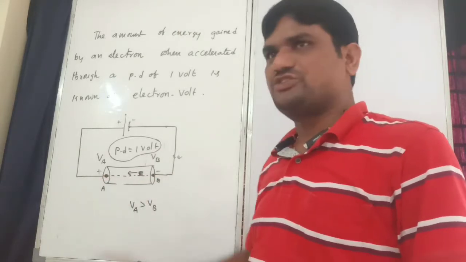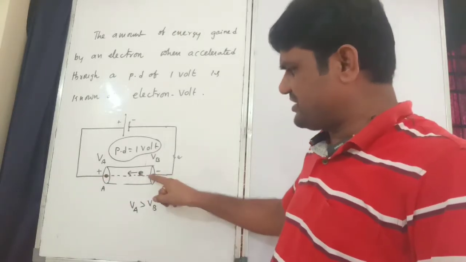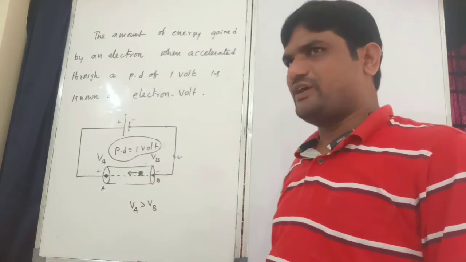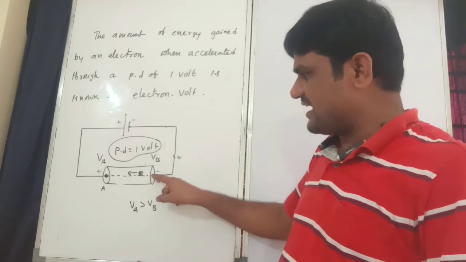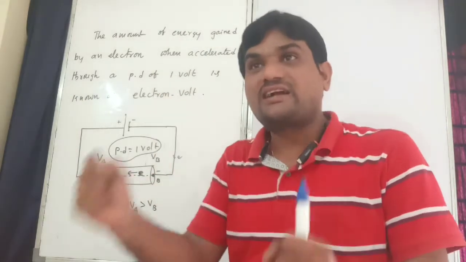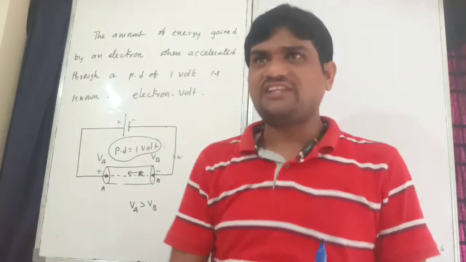Electrons are attracted to the positive terminal. When it reaches this electric field, in that case what happened? This electron gets acceleration, which means the electron will get energy.